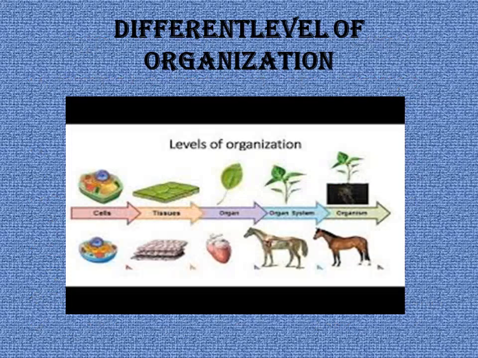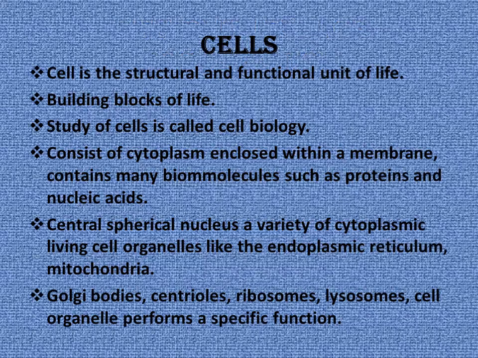You can see the different levels of organization here, given for a plant and for an animal. Cell is the structural and functional unit of life. It is the building block of life. Study of the cell is called cell biology. It consists of cytoplasm enclosed within a membrane, containing many biomolecules such as proteins and nucleic acids. A centrally placed spherical nucleus is present, and the cell has endoplasmic reticulum, mitochondria, Golgi bodies, centrioles, ribosomes and lysosomes, and they are doing specific functions in the cell.